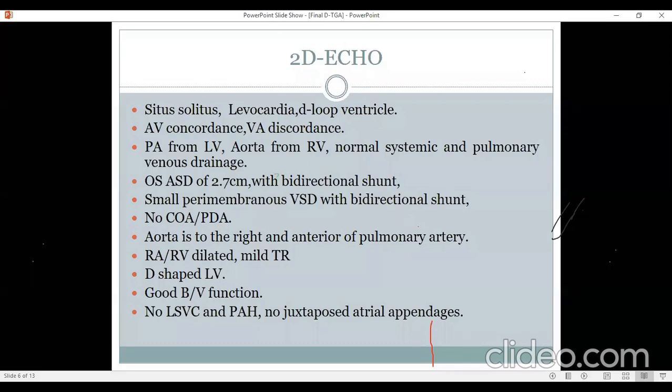So I think you're absolutely right, because we always get very good PA saturation in patients of transposition compared to femoral artery saturation. Therefore, PVRI calculation is fraught with fallacies, unlike in a straightforward VSD or PDA where PVRI can be calculated very easily. But having said that, the best available method for calculating PVRI is cardiac catheterization. So we do calculate PVRI by cardiac catheterization. We should understand that there are fallacies to it. Sometimes you get a PA saturation which is very good, then you know that your PVRI is going to come low. But the PVRI numbers of 6, 8, and 10 that we use for straightforward VSD, PDA are not to be used over here.